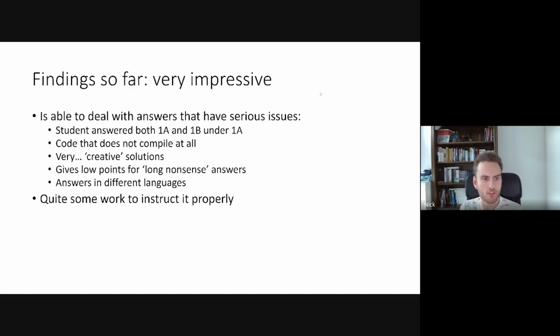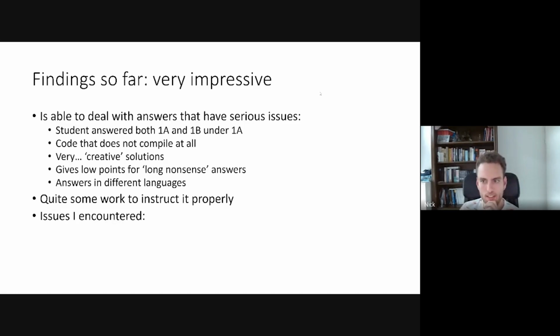Also more findings. Overall, it's quite some work to instruct it properly. With some experience, it becomes a lot easier, but to figure out how to do it in a proper way, that took me quite a bit of work, a few days of prompt engineering. But now I think I've got this workflow that I showed you that seems to work pretty well.